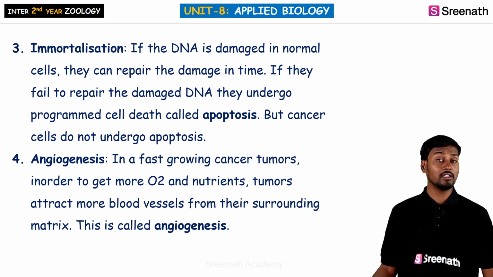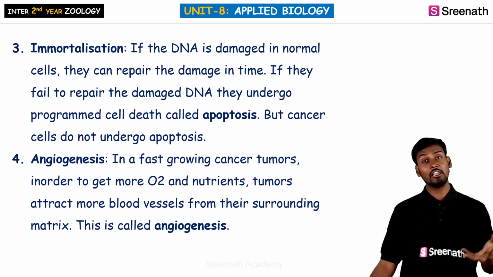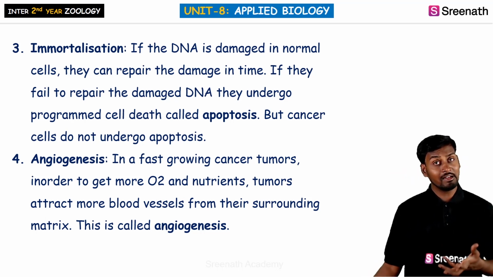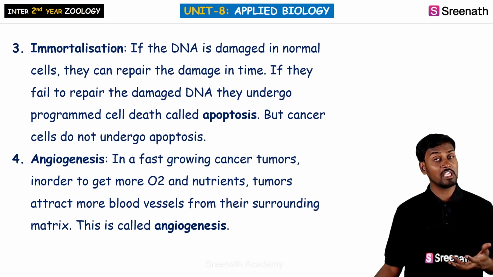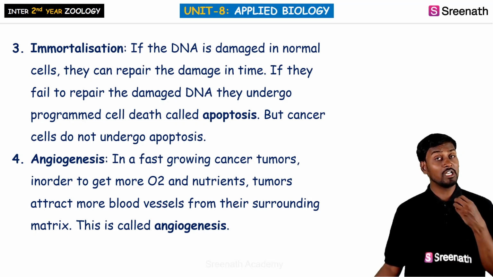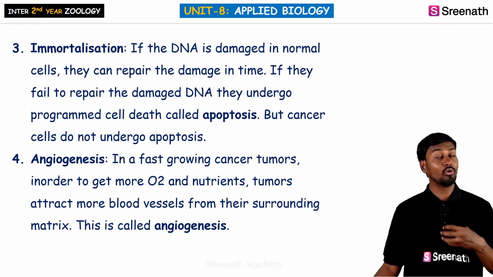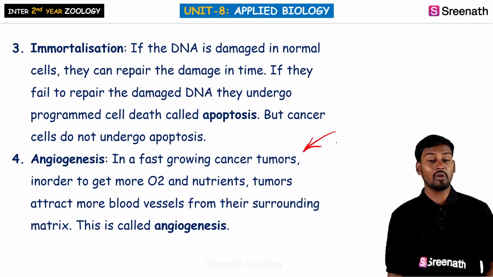Because of the damage done to the DNA, they are no longer able to regulate the cell division and cell cycle. So we can see immortalization taking place, where the immortal condition arises, where the cancerous cells divide vigorously and they don't die even though they complete the cell cycle divisions. The next one is angiogenesis.